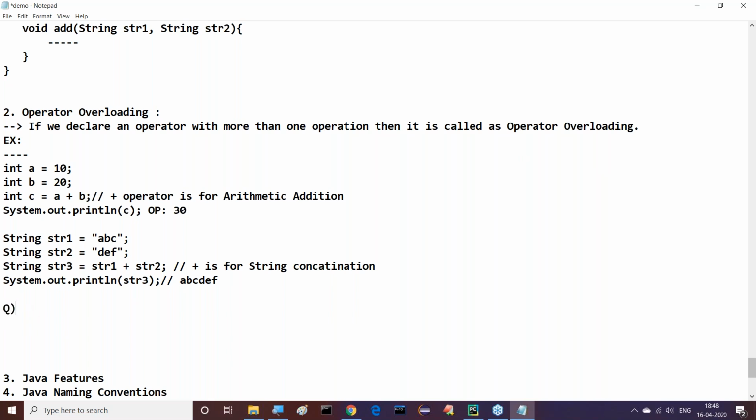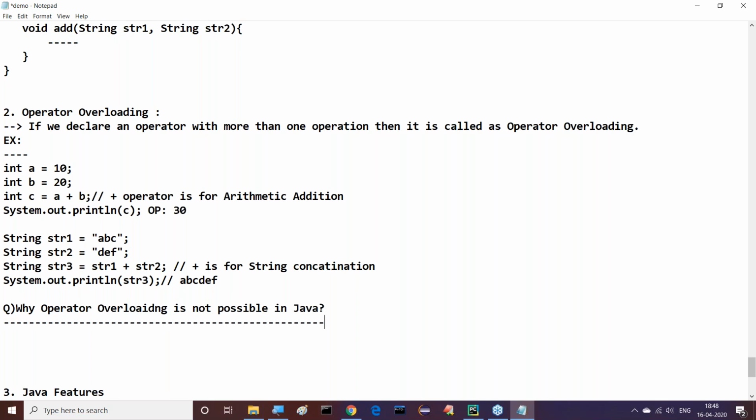My question in this context is: why is operator overloading not possible in Java? There are two simple reasons, not very serious ones, and the answer is very simple. Observe this clearly.